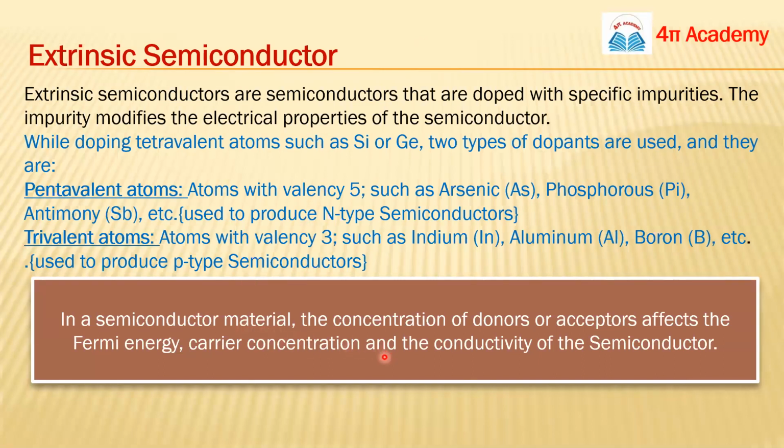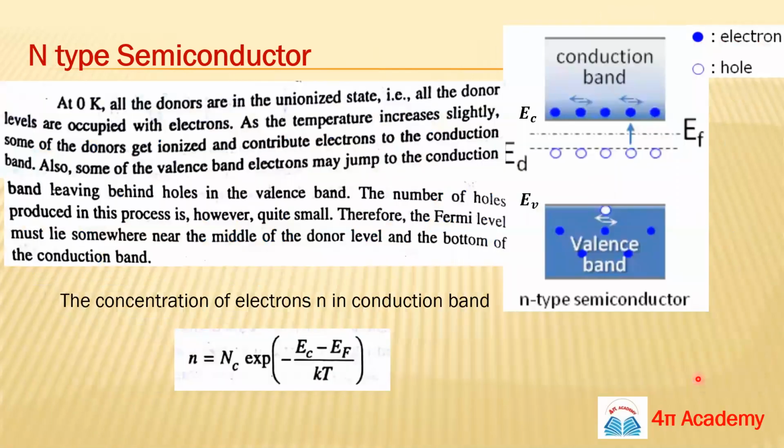Once you use some doping material in your semiconductors, the concentration of the donors actually affects the Fermi energy level and carrier concentration, and if it affects carrier concentration, then obviously the conductivity of your semiconductors. So that's why we are finding all these parameters for extrinsic semiconductors.